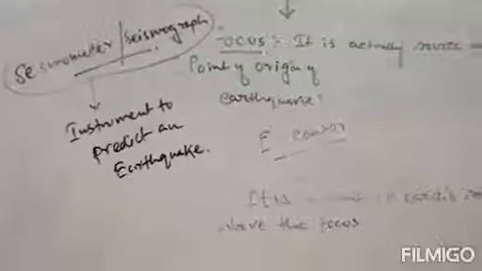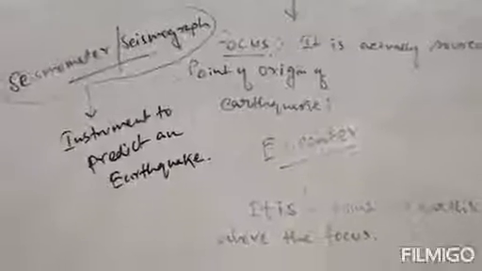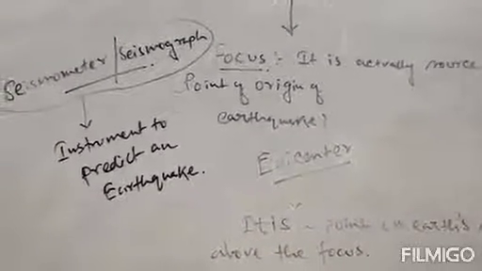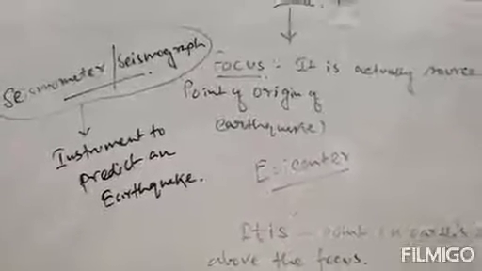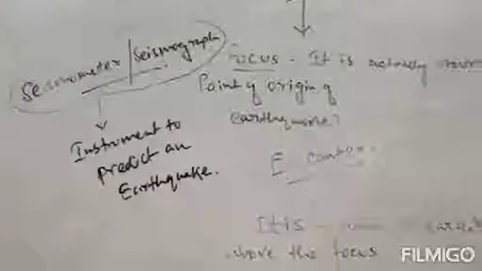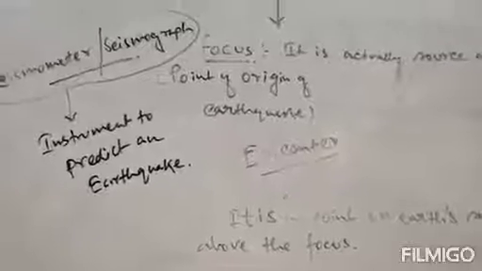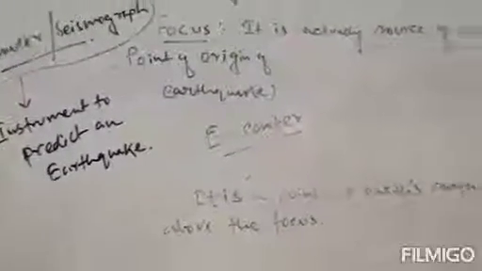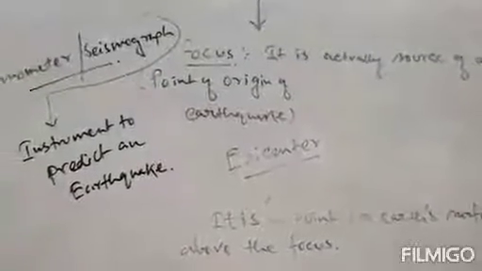Now, how does this seismograph or seismometer actually work? It detects the shock waves or seismic waves produced by the earthquake. When an earthquake occurs, there is a generation of seismic waves or shock waves, and the seismograph detects those shock waves and also records them on a graph paper. Clear? And the trace on this graph paper records the earthquake.